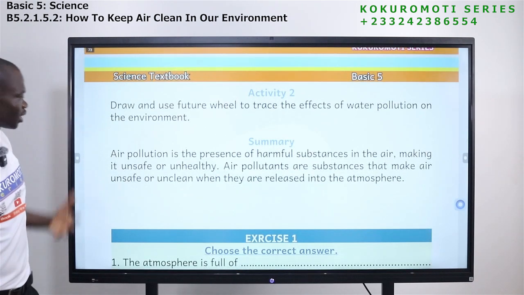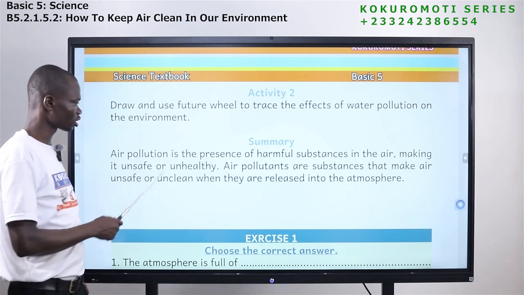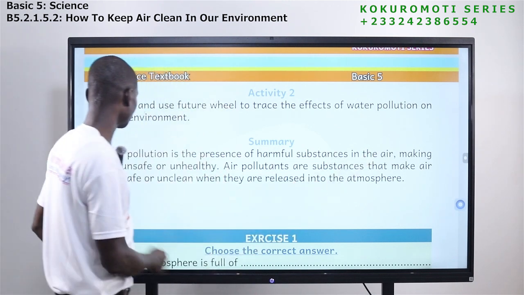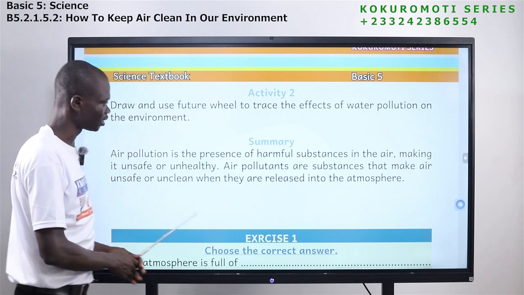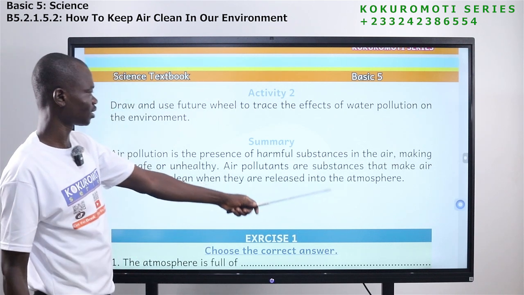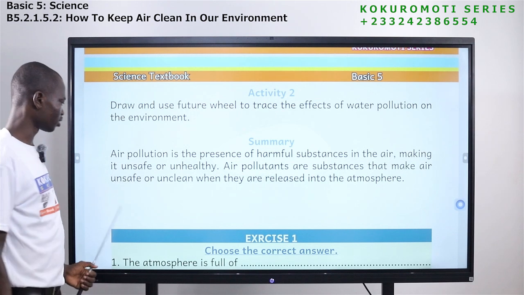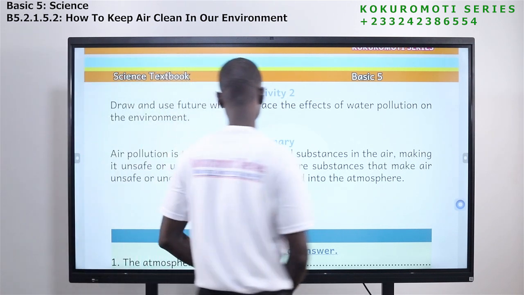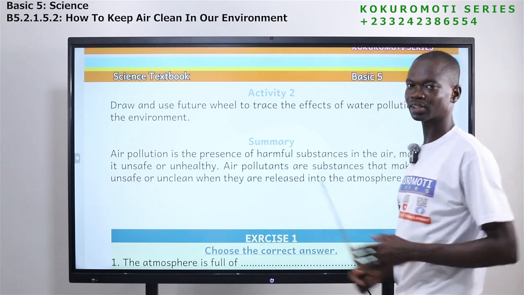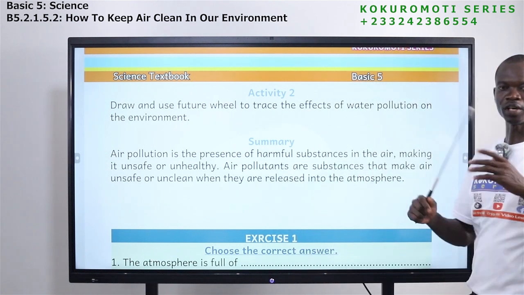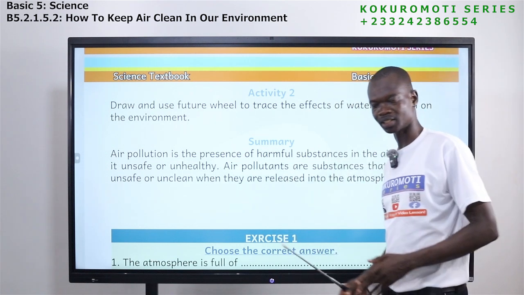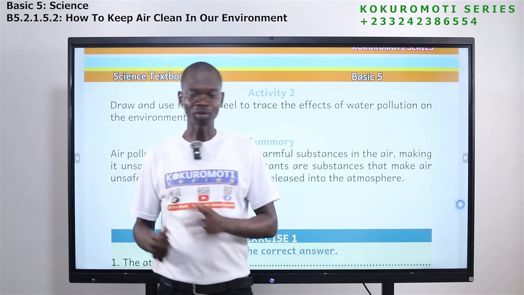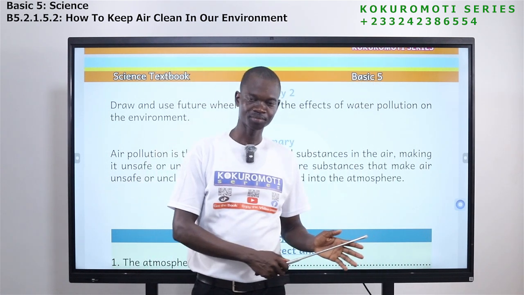So in summary, what have you learned? We have learned that air pollution is the presence of harmful substances in the air, making it unsafe or unhealthy. Air pollutants are substances that make air unsafe or unclean when they are released into the atmosphere. We have seen what air pollution is and what an air pollutant is. Okay,